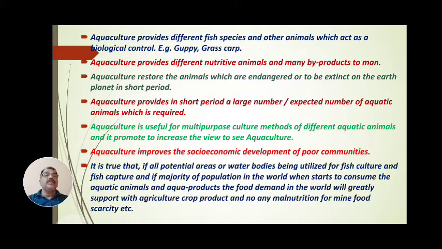Aquaculture can restore animals which are endangered or about to become extinct on the planet in a short period. As I have told you, every year 120 birds go extinct. Every day on earth more than 1000 insects, more than 10 reptiles, as well as more than 4 mammals are purged from the planet.